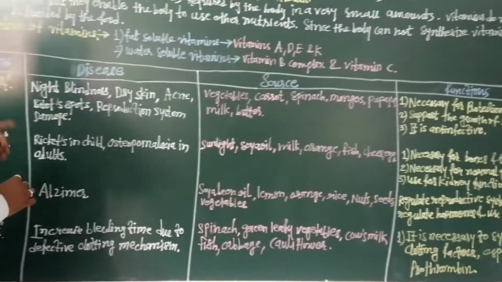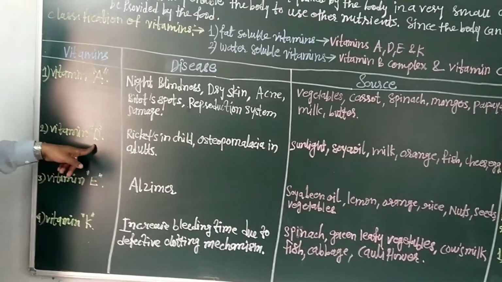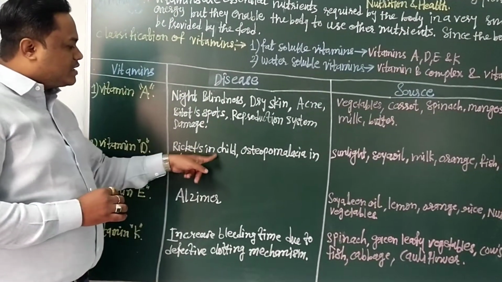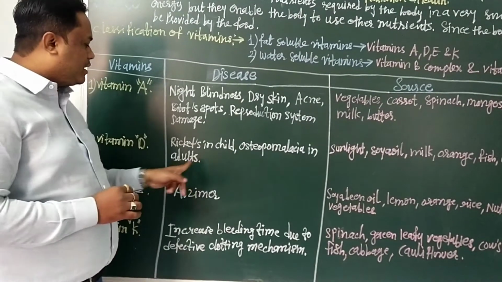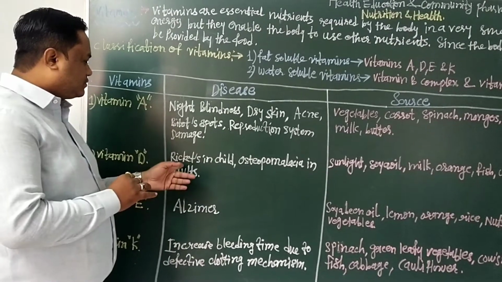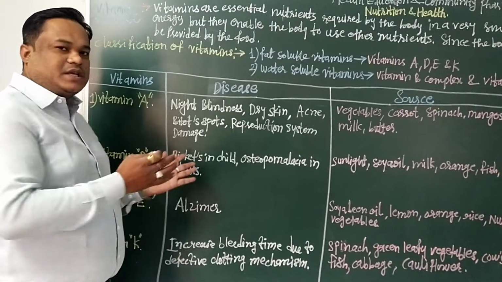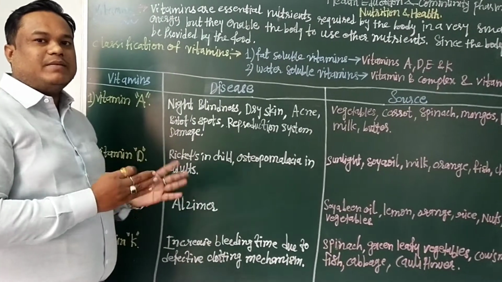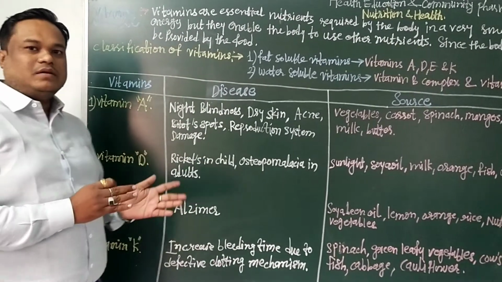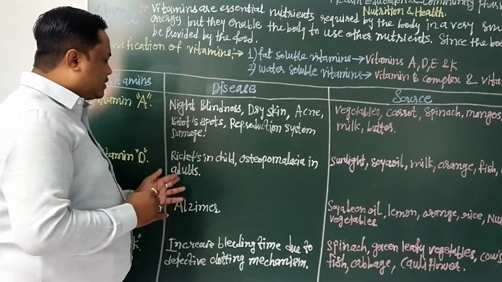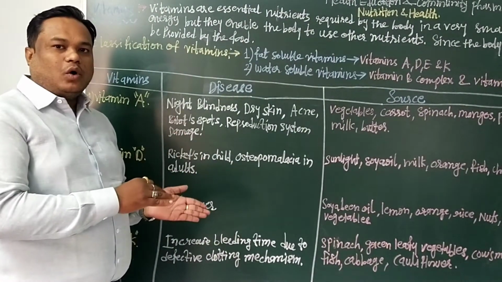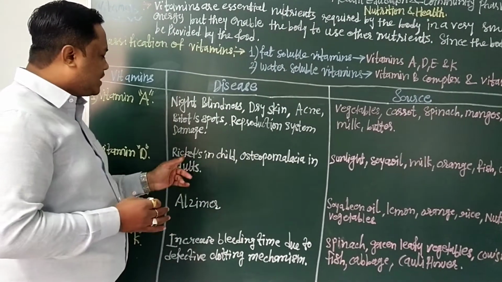Then we have to see the second vitamin, that is vitamin D. The main disease conditions are rickets in children and osteomalacia in adults. In rickets, the deficiency of vitamin D causes less absorption of calcium and phosphorus in the bones, that is, softening or weakening of bones occurs in the child.